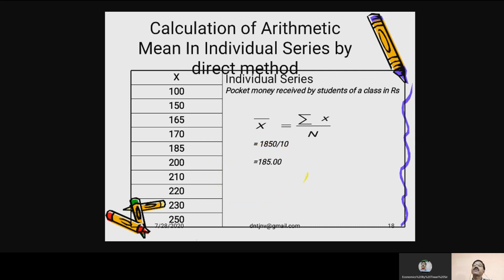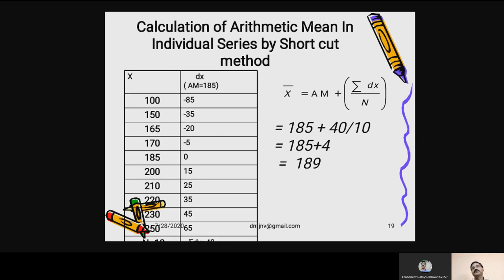So this is the calculation of arithmetic mean in individual series, and that too by direct method. Now, calculation of arithmetic mean in individual series by shortcut method. Series is same, find out shortcut method. For that, you have to find out assumed mean AM, and this assumed mean you must take from the middle of the given series of x.